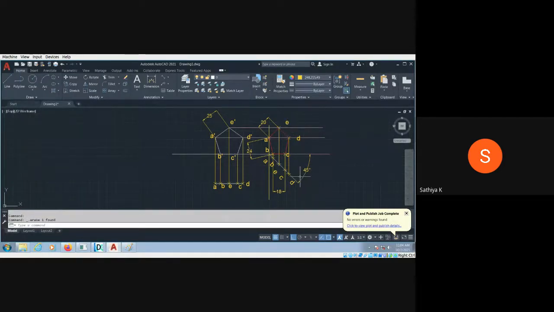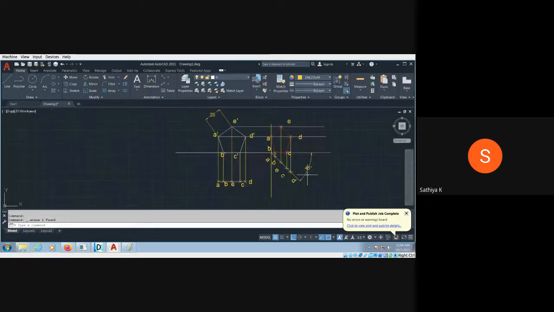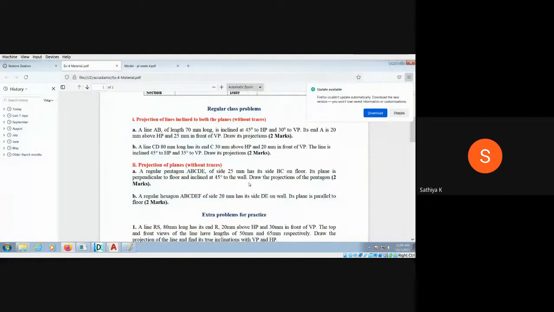These are all not required actually. It may confuse the entire diagram. So minimum dimension is 18, maximum is 24. When we are evaluating, we are doing something like that. So this is the way you can get it. Suppose it may be inclined with respect to HP. Means the same line should come over here and the same line should be shifted over here. Then only we can incline it with respect to the HP. Okay, fine. I hope you can understand somewhat regarding the projection of plane.